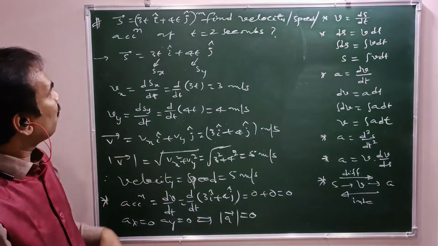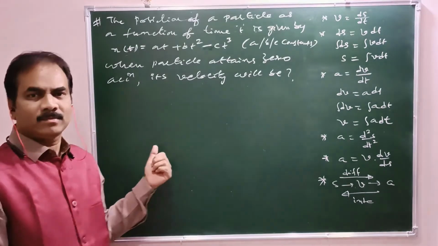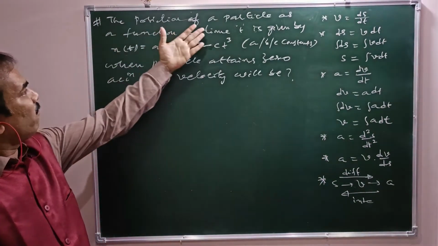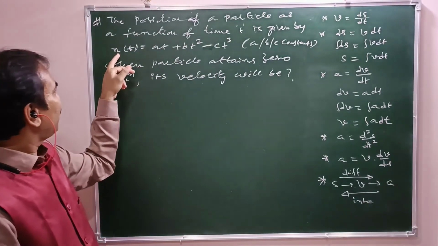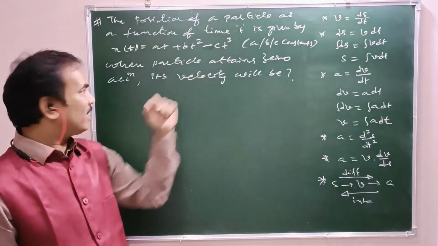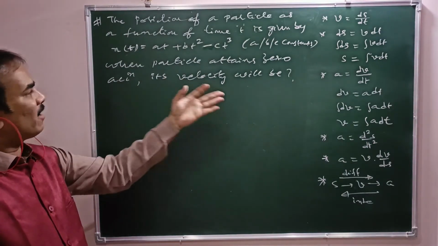So now let us see one more numerical. In this sum, the position of a particle as a function of time t is given by x of t equal to at plus bt square minus ct cube, where a, b, c are constants. When the particle attains zero acceleration, its velocity will be?